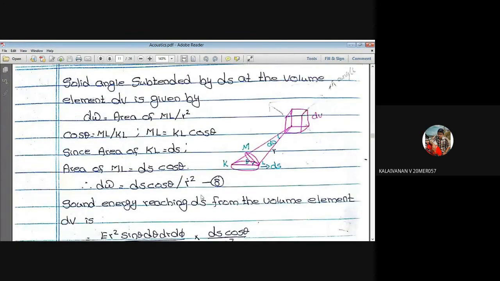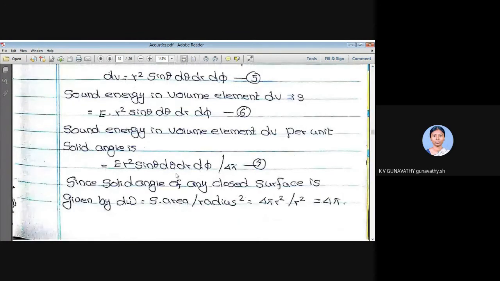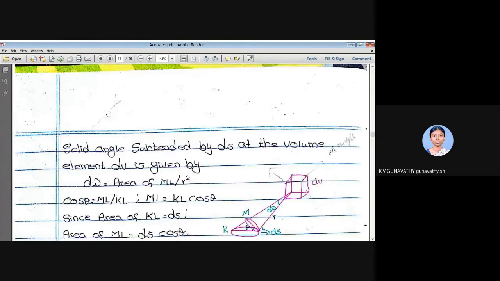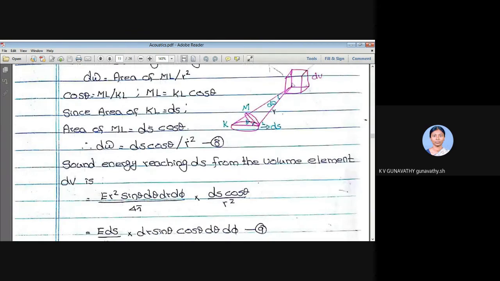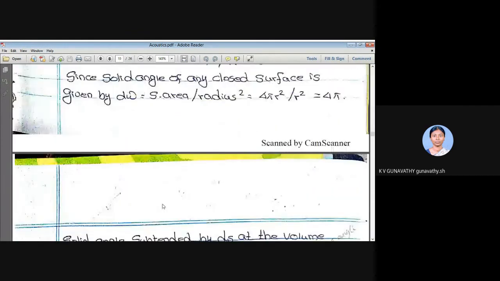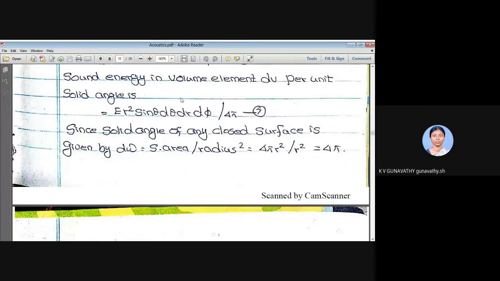Let me tell you one more time. This is the amount of energy radiated by the small volume element dV per unit solid angle. But the solid angle subtended by the surface area at the volume element is d omega. For unit solid angle, this is the amount of energy radiated.